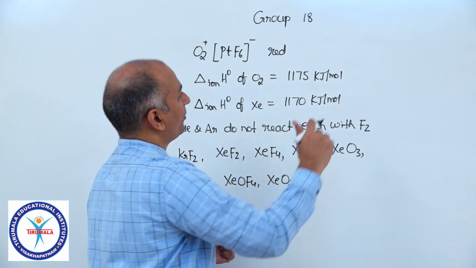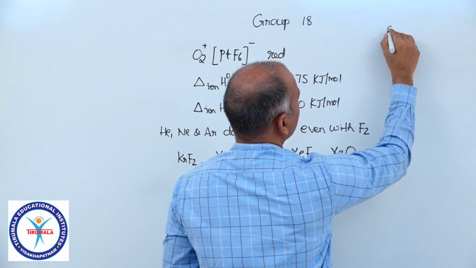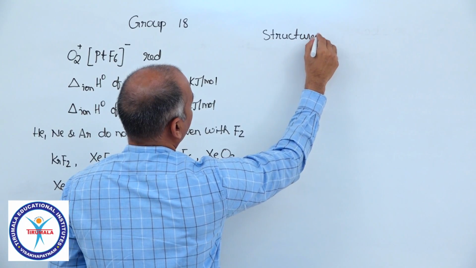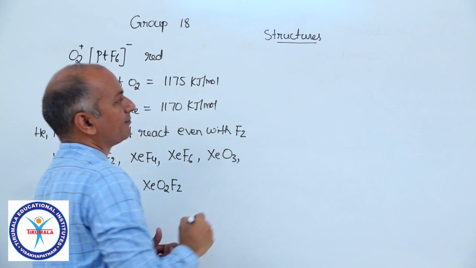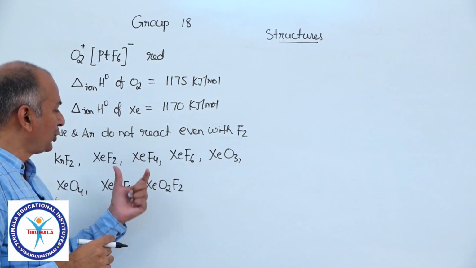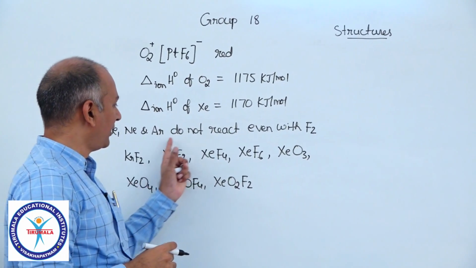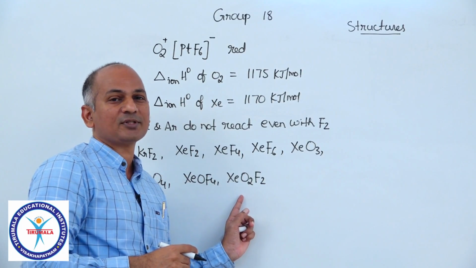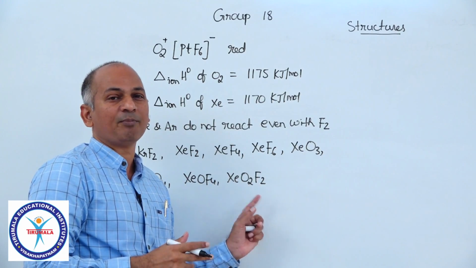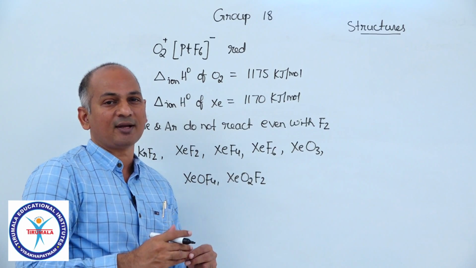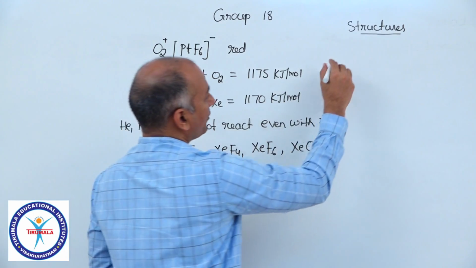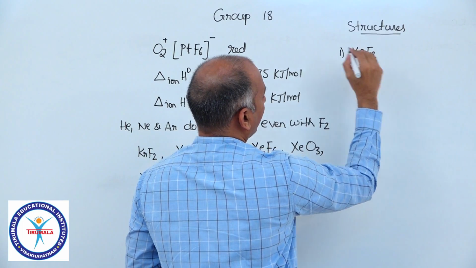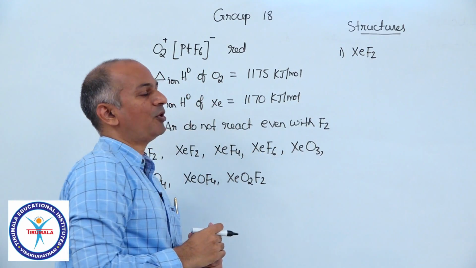Okay, if you come to structures first, it is not new to you. With the chemical bond background, you can derive the structure of any of these compounds. Hybridization, shape, and how many lone pairs are there, how many bond pairs are there. Suppose if you come to XeF2, xenon is forming two bonds.